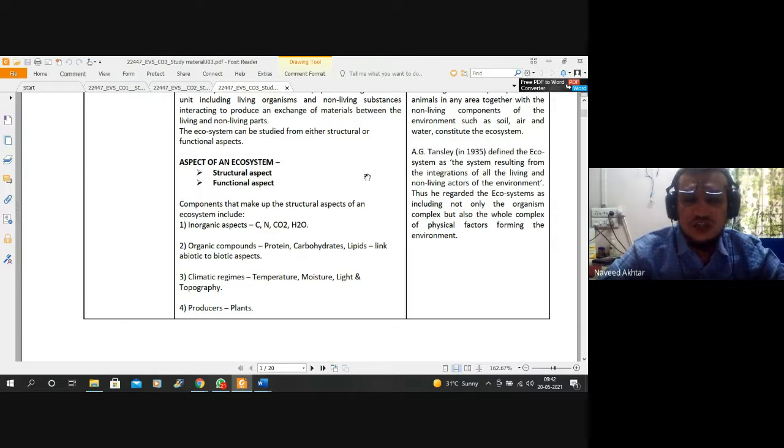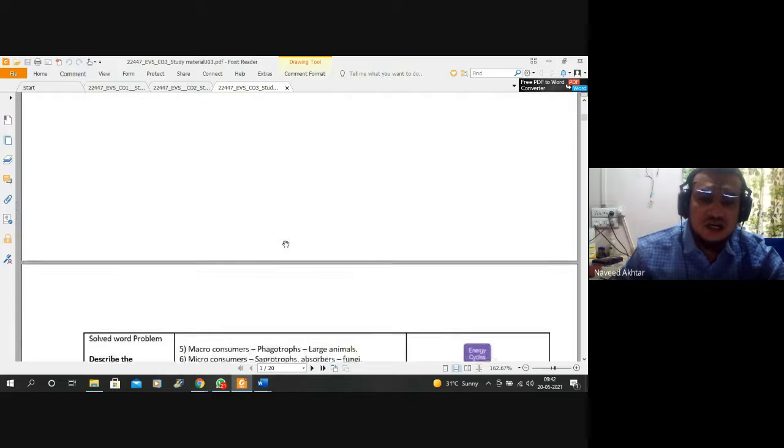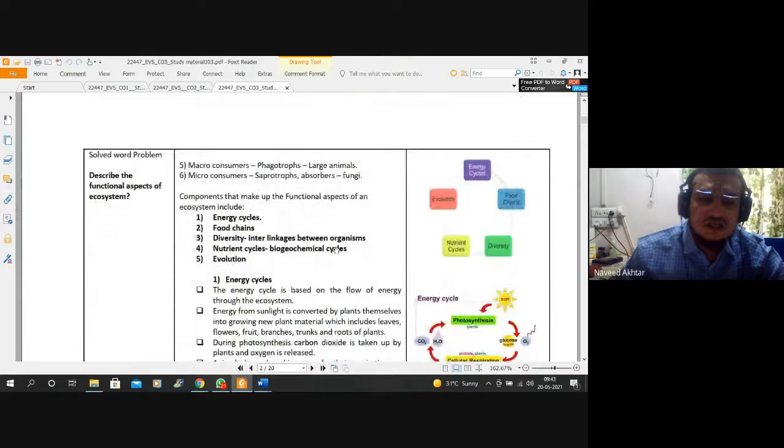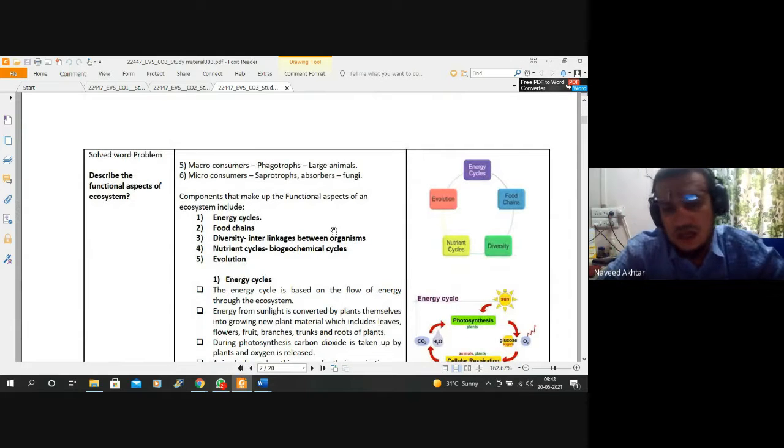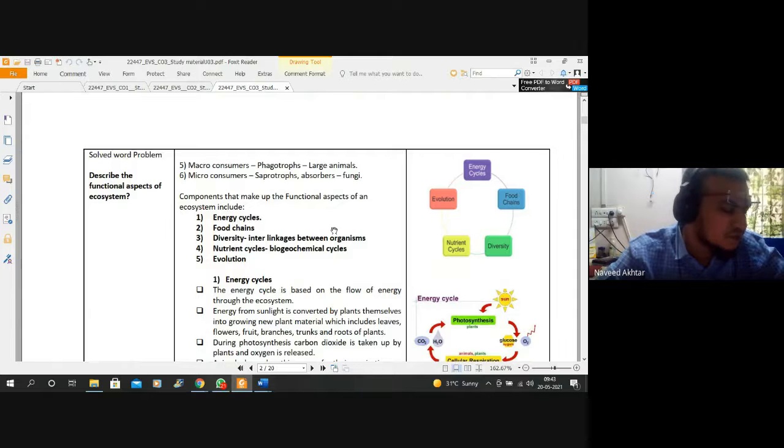The main producer of your ecosystem is nothing but the plant, because the energy cycle or food cycle depends on the main energy producer, that is the plant.